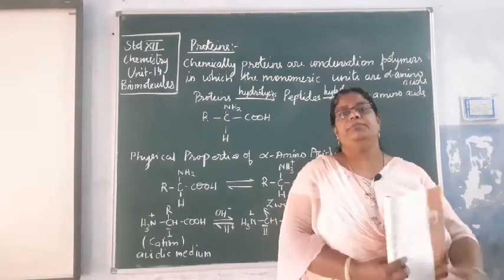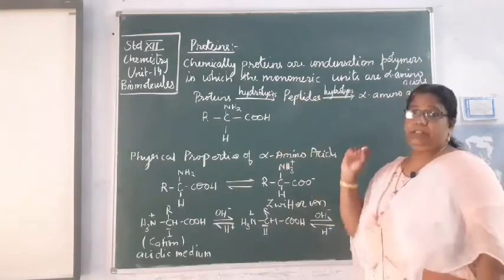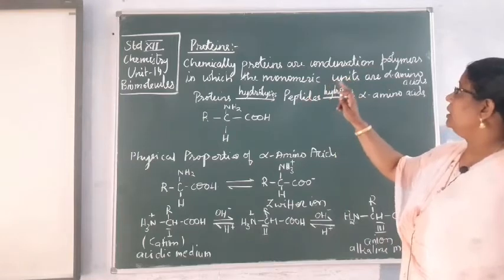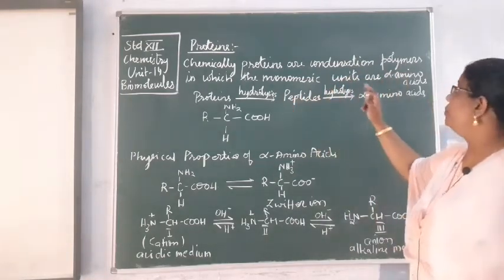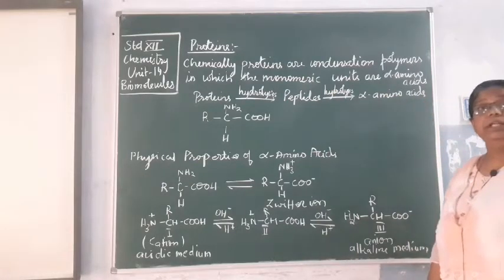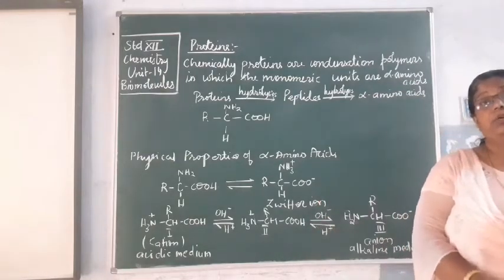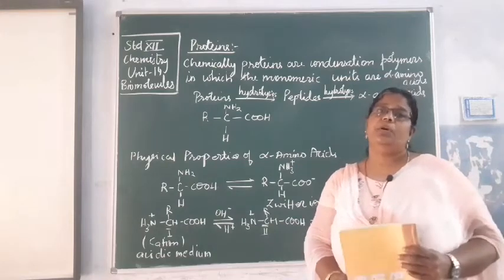Good morning, children. Today we will discuss the topic proteins. Now, what are proteins? Chemically, they are condensation polymers in which the monomeric units are alpha amino acids. Protein is a polymer. It is a big molecule which is formed from a number of alpha amino acids.